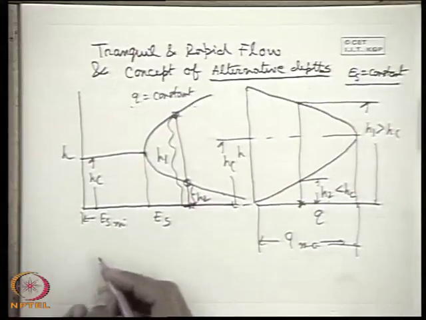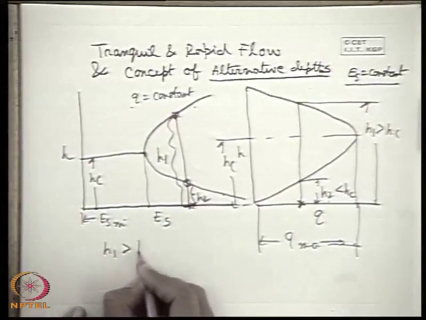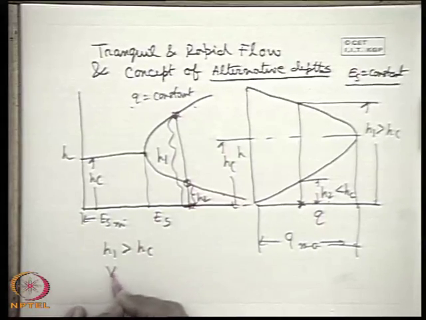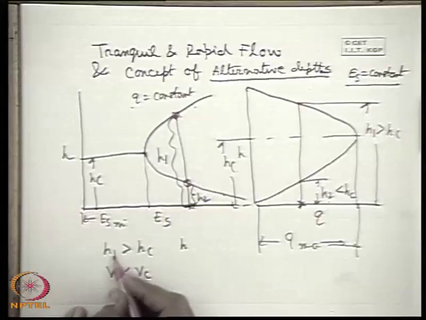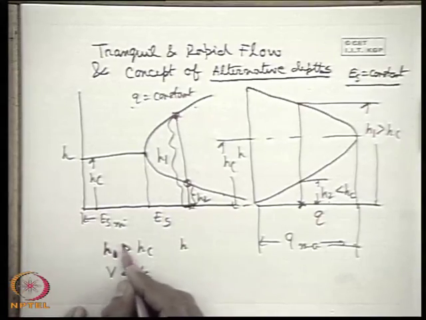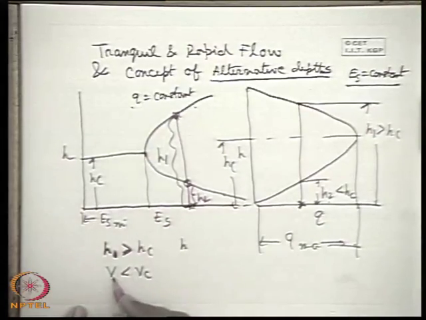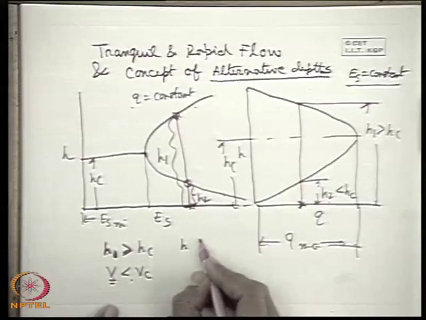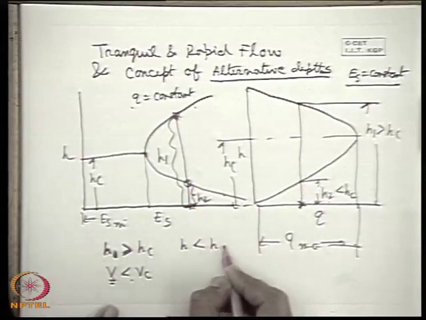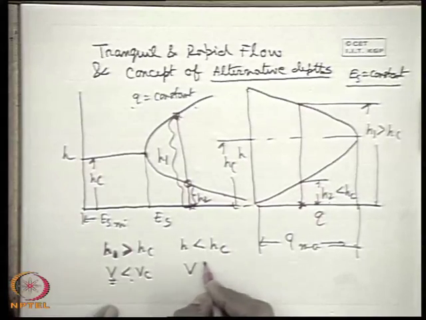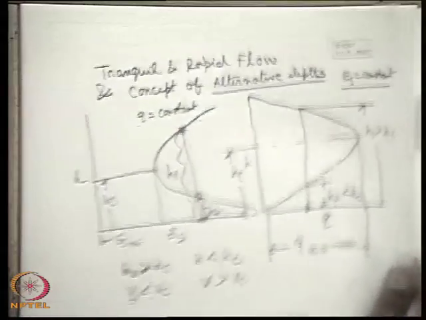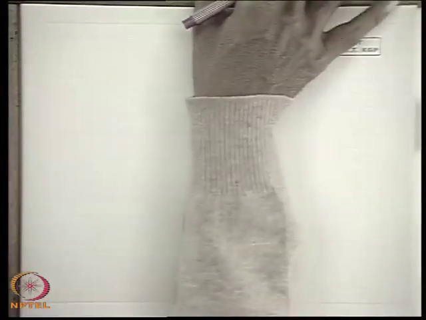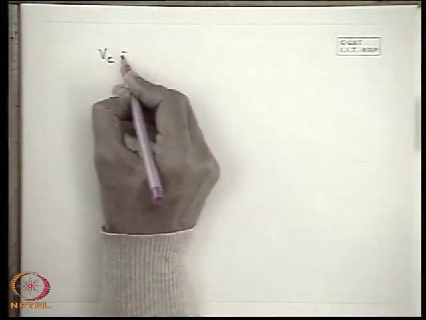Now when H1 is greater than Hc, V will be less than Vc. That is, when H is greater than Hc, as is the case with H1, the corresponding flow velocity in the channel will be less than the critical velocity. When H is less than Hc, obviously the flow velocity will be greater than Vc. Okay? So Vc is the critical velocity.